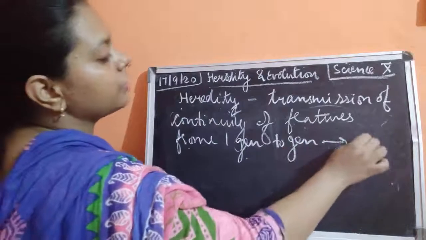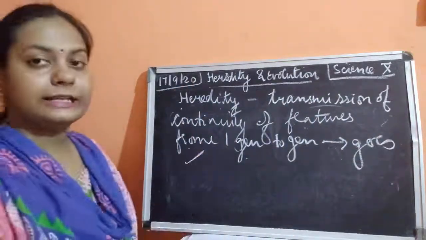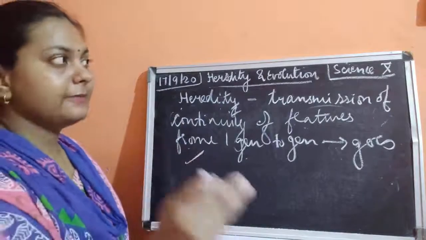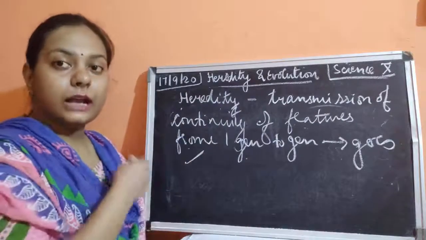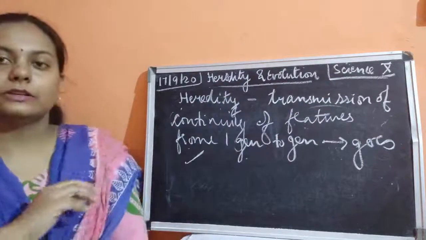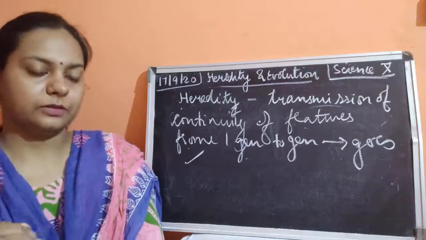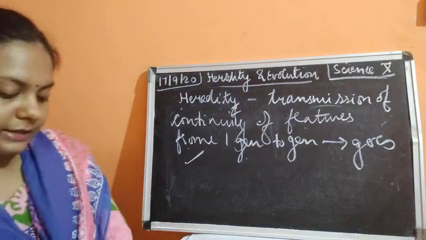And it goes on, please remember. It is a continuous process, a step-by-step process, where from one generation to another the genes are getting transported. The characters are getting transported. So this is how we can define heredity.